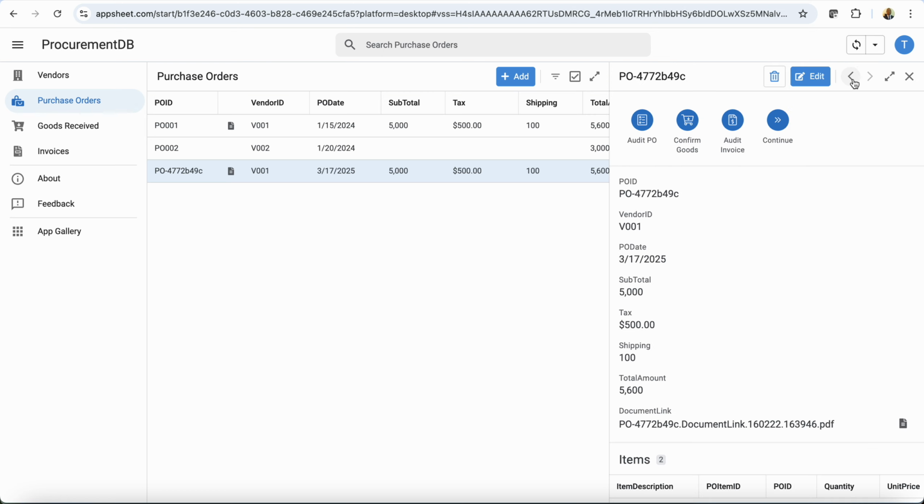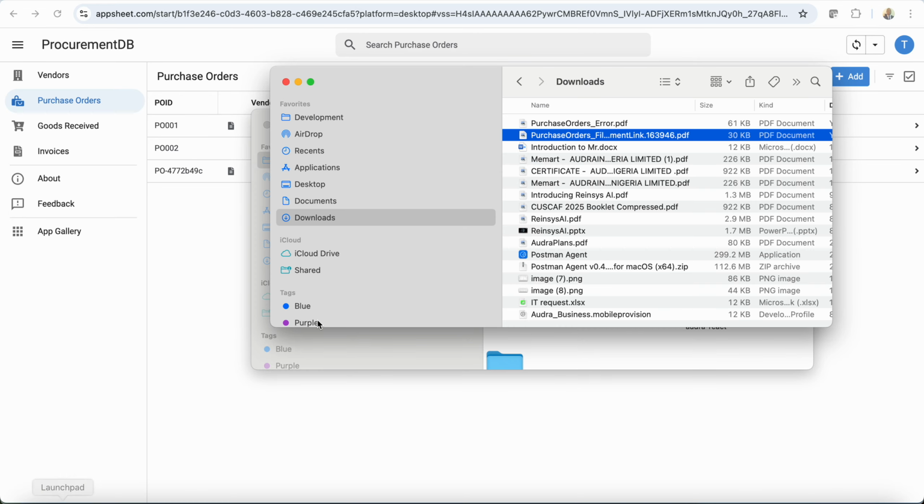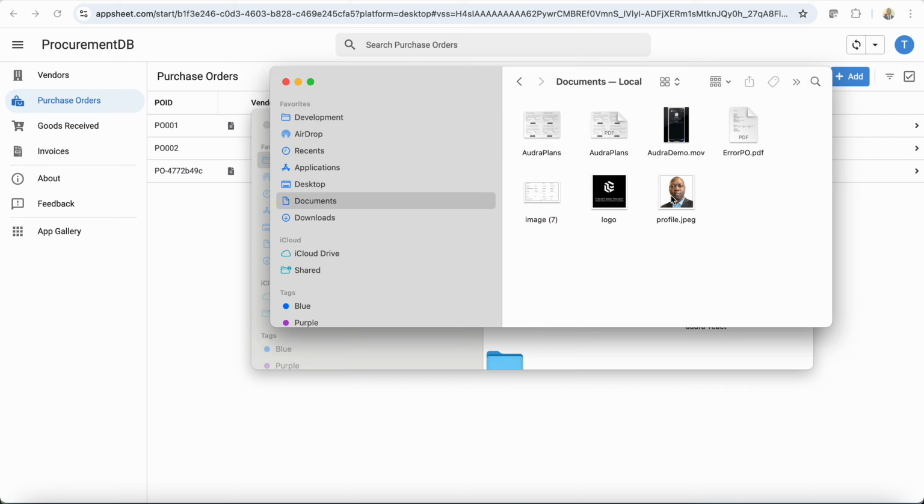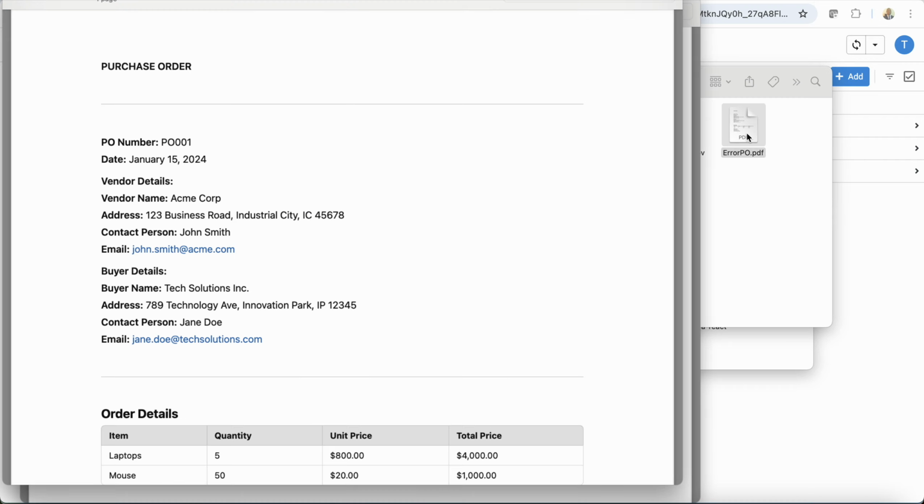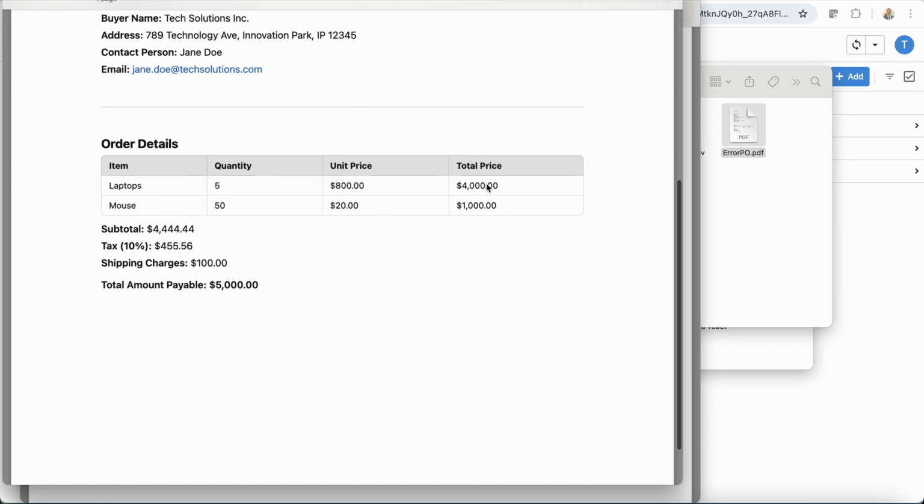Okay. So one other thing is, what if there are errors in the document? I also have a PO here that has errors in it. That should be my document. Okay, error PO. So this particular PO has some errors in it. The subtotal should be 5,000, but in here we have 4,444. The tax is whatever it is, 455. We know clearly that the total is more than 5,000.